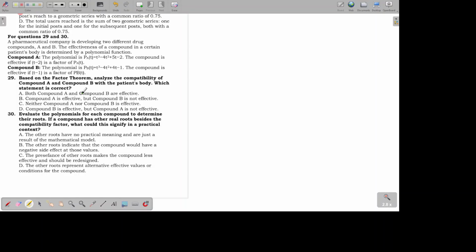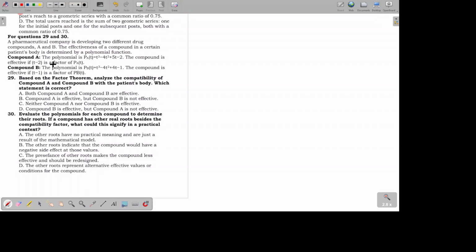So number 29, based on the factor theorem, analyze the compatibility of compound A and compound B with the patient's body. Which statement is correct? So check down natin. So factor theorem. Ang sabi naman sa factor theorem, kailangan lang mapatunayan mo na 0 ang remainder. So pag 0 ang remainder, then that's a factor. So we can just substitute. Pwedeng synthetic, pwedeng substitution. So substitution na lang tayo.